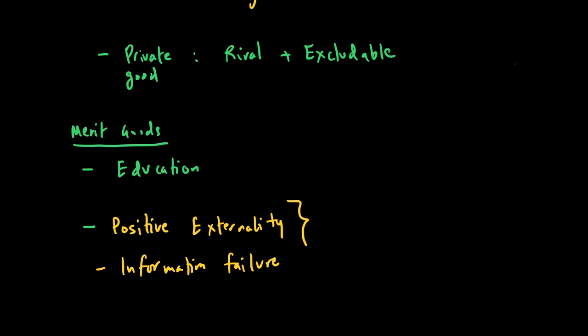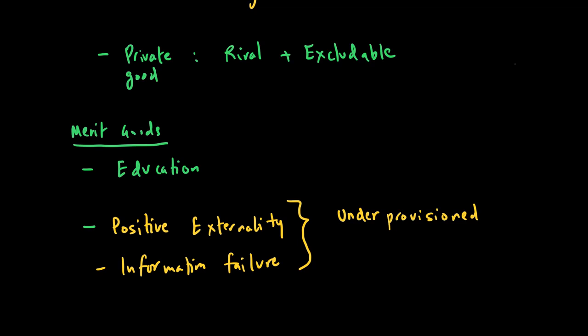Because of both of these features, the problem in merit goods is that they are under-provisioned. Under provision means either it's under-consumed or under-produced, but it is not demanded enough as compared to what society should consume.